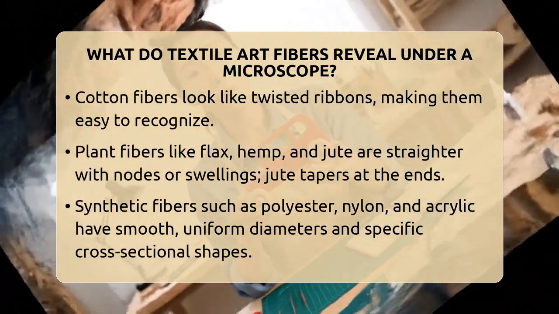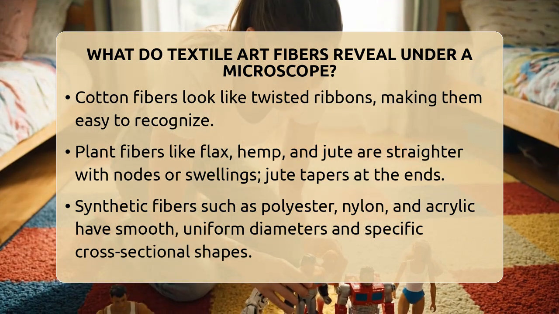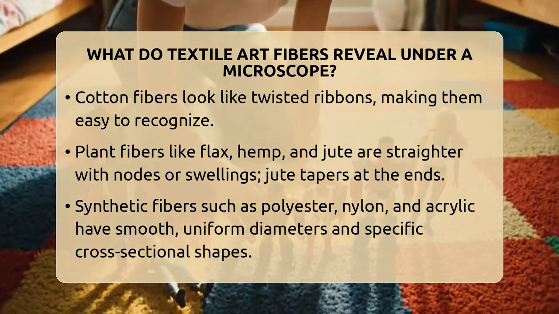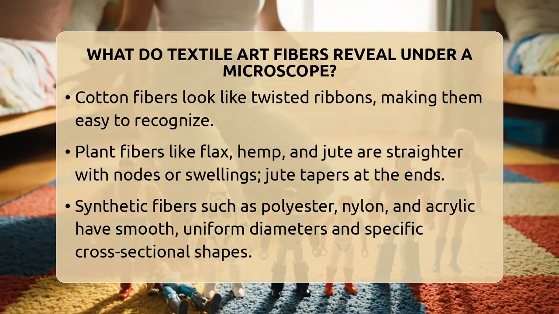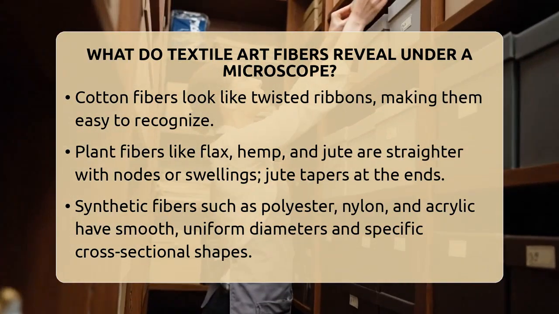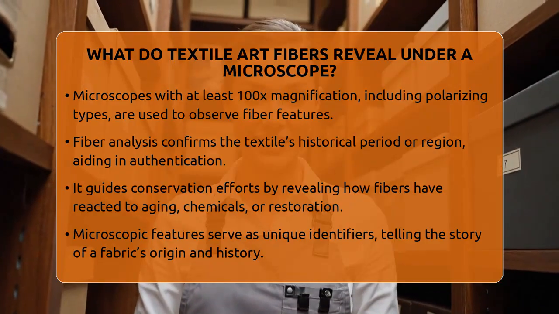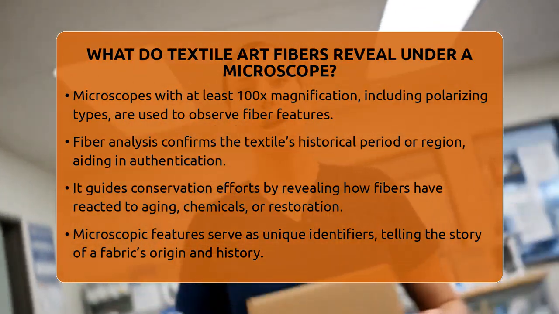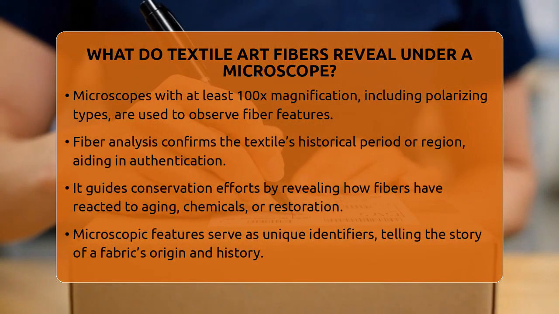To see these features, microscopes with magnifications of at least 100 times are used. Polarizing microscopes can also reveal birefringence, which is how light refracts differently in various fibers. This helps distinguish fiber types more accurately. In the world of collectibles and antiques, fiber identification is essential. It helps confirm if a textile is from a specific period or region.